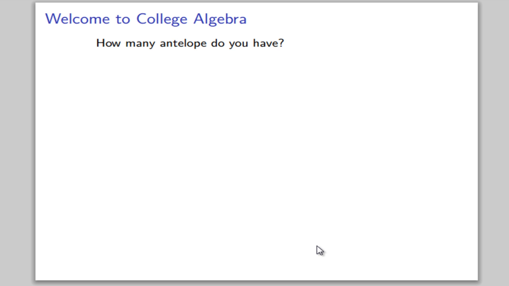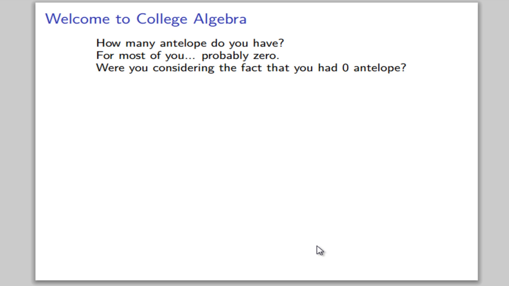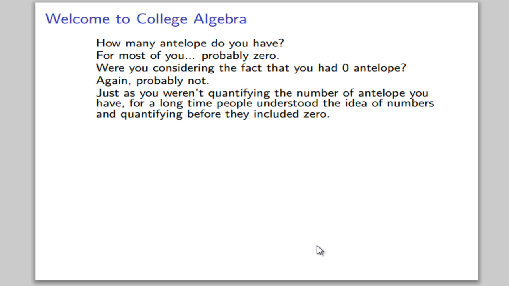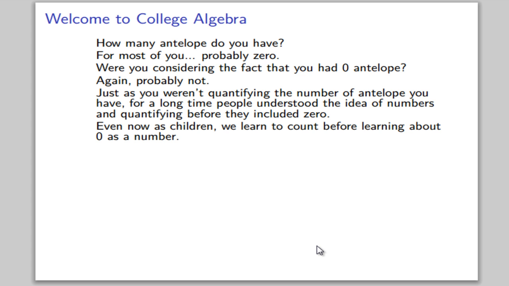How many antelopes do you have? For most of you, probably 0. But were you thinking about the fact that you had 0 antelope? Again, probably not. Just as you weren't quantifying the number of antelope you have, for a long time people understood the idea of numbers and quantifying before they included 0. Even now as children, we learn to count before learning about 0 as a number.